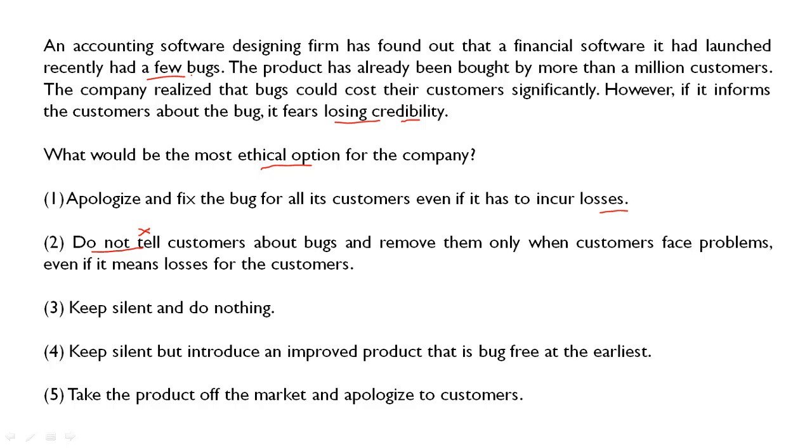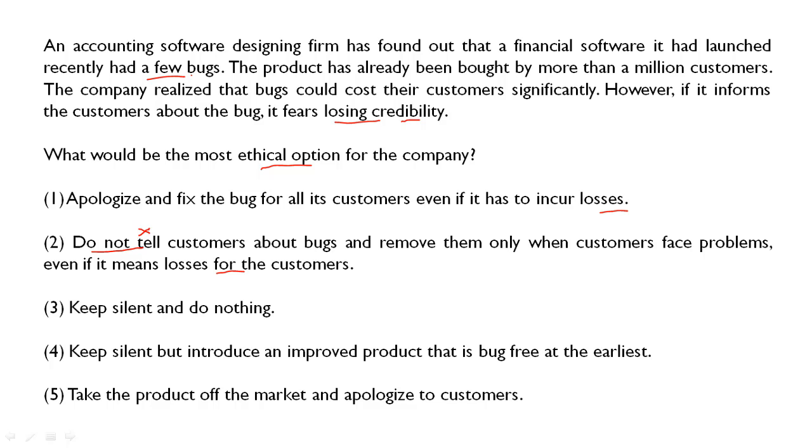The option says to not tell about any bug and remove them only when customers face a problem, even if it means losses for the customer. So an ethical company would not want a loss for the customer, or to only solve the problem when it occurs. So this is a wrong option.